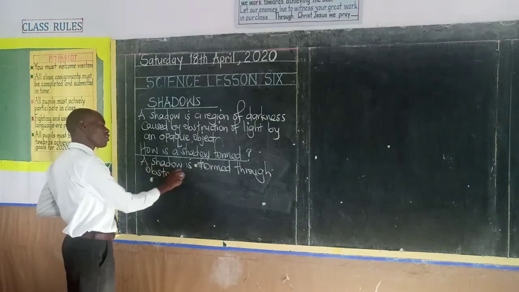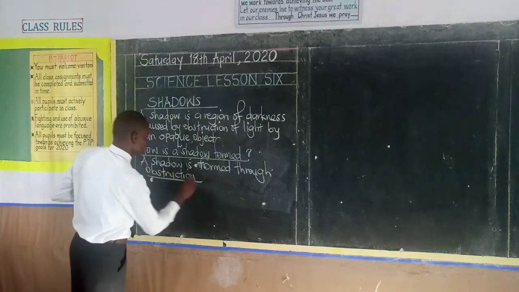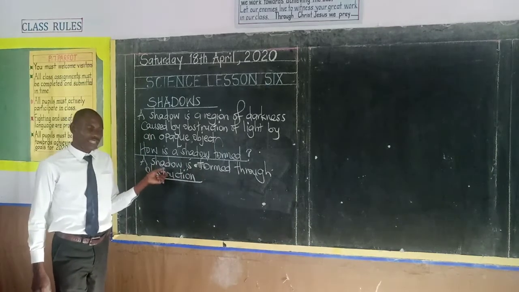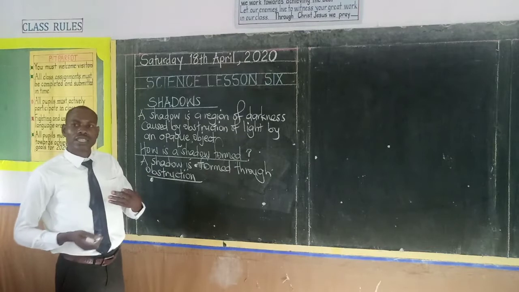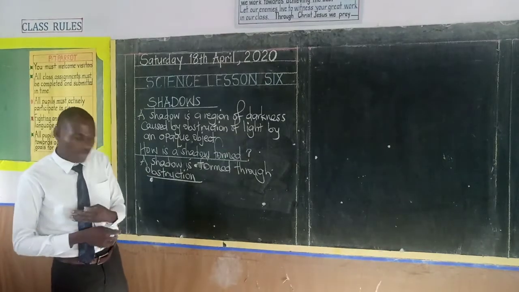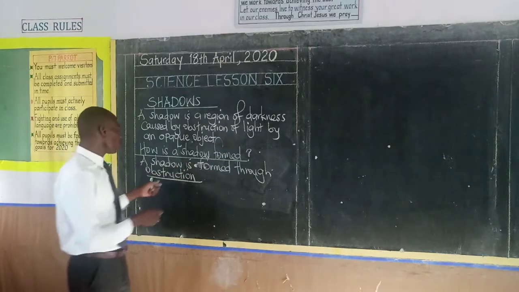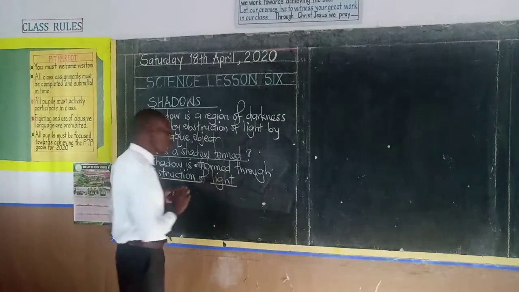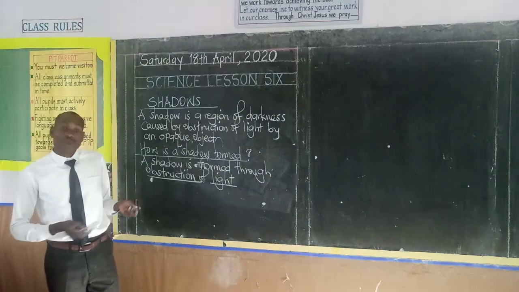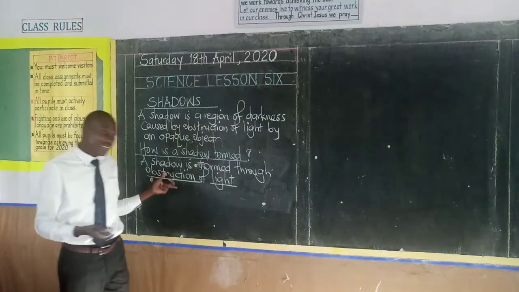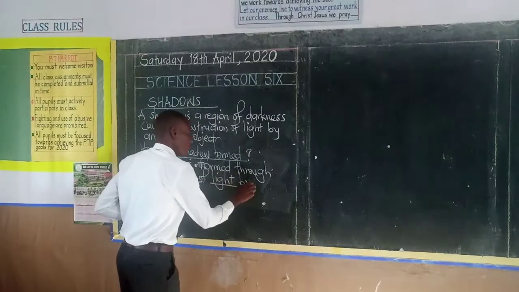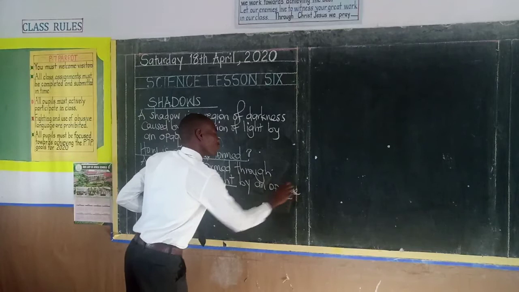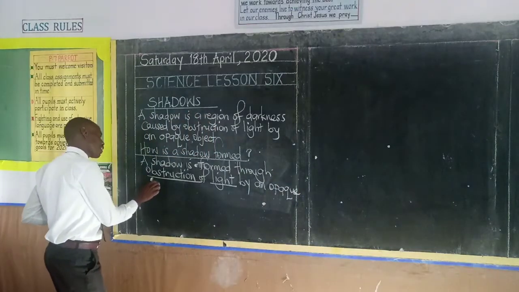I want you to take note of the word obstruction. You should be able to write the correct spelling of the word obstruction. It comes from the word obstruct, which means to block something. So a shadow is formed through obstruction of light. Now the question is, what blocks or obstructs the light? That is an opaque object. A shadow is formed through obstruction of light by an opaque object.